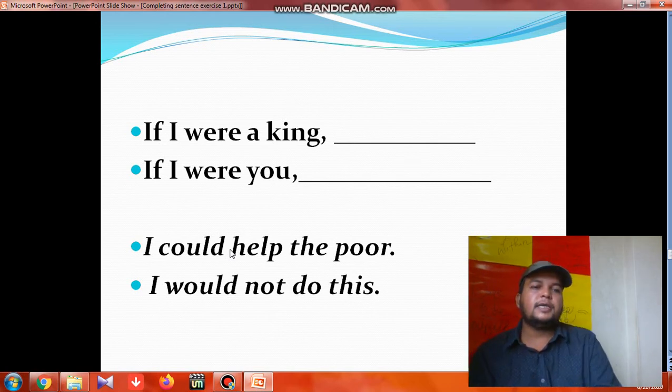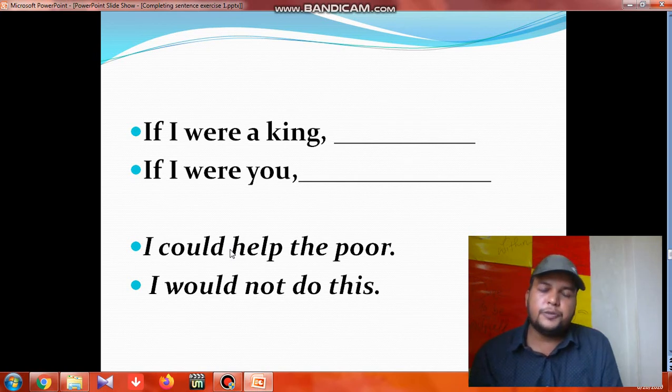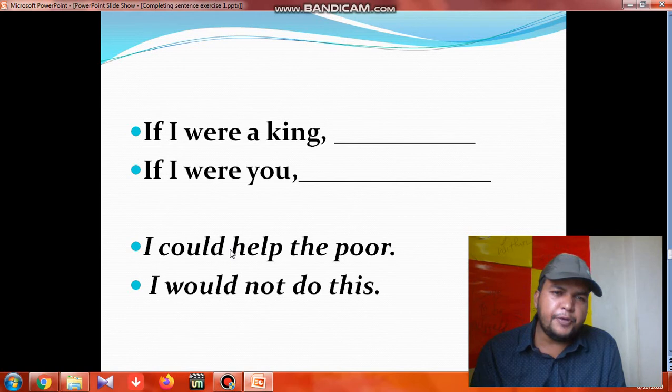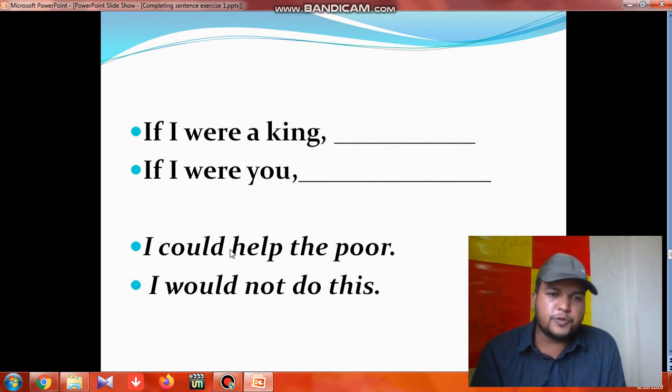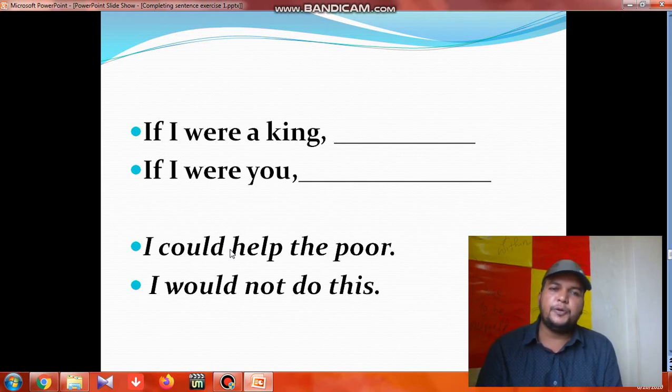The second one says, if I were you, I would not do this. So simply, if you find "were" after "if", at that time you have to take "could" or "would". So after "could" or "would", what will be the form of the verb? We know that every time it becomes V1. You understand? So simply remember: "were" after "if", then V1. "Could" or "would", then V1.